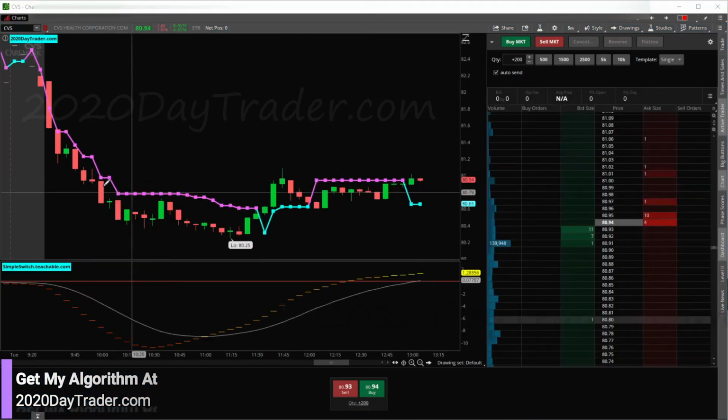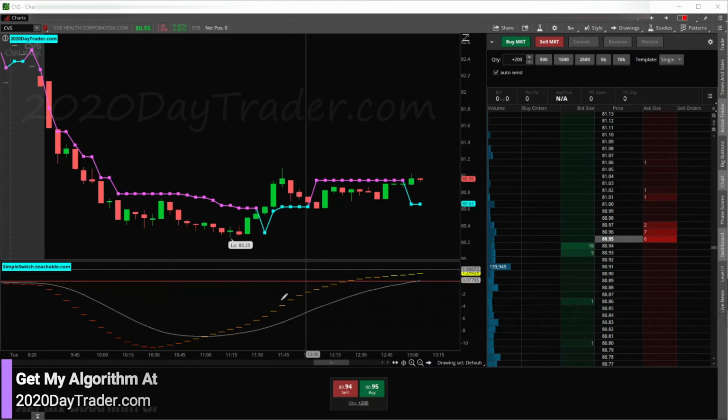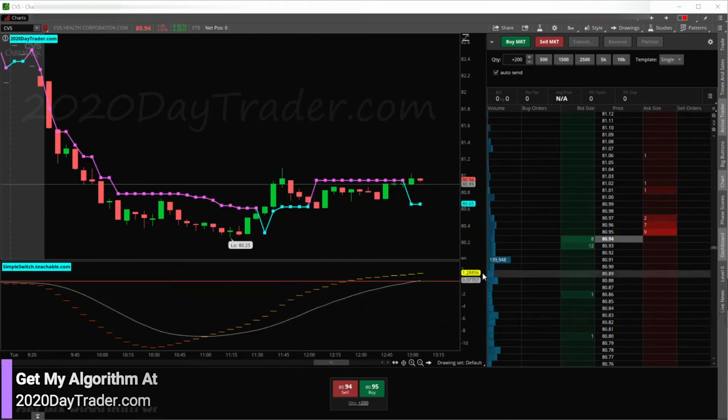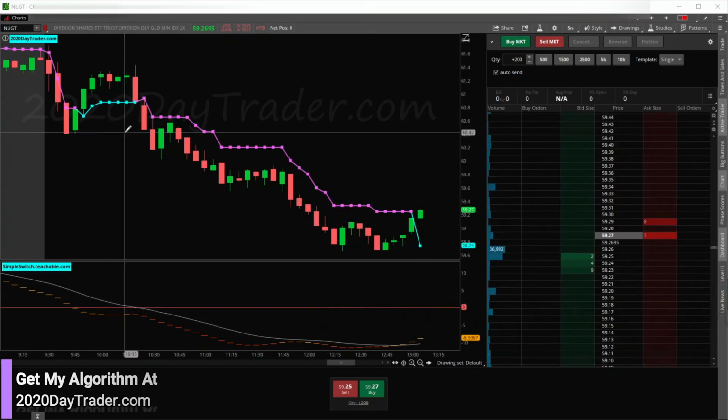All right, so CVS. Right here, CVS, we had our switch with no permission. I don't trade the long side anyway without permission. I only trade the switch back to permission, or the short side with permission. So I didn't trade CVS, you can see here. So no trade, although this is starting to look like it might be a winner. Not trading it. And then NUG. So NUG, we have our switches, but no permission to the long side, and we don't trade it to the short side. HTB, hard to borrow. So I don't trade it short.